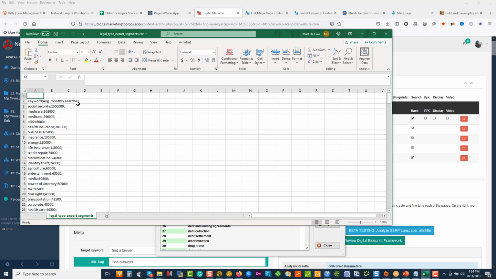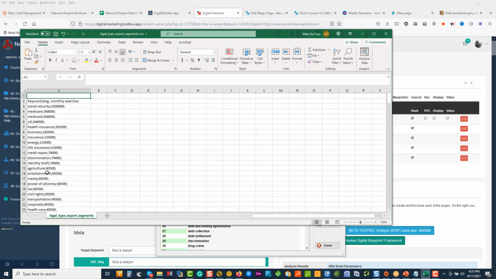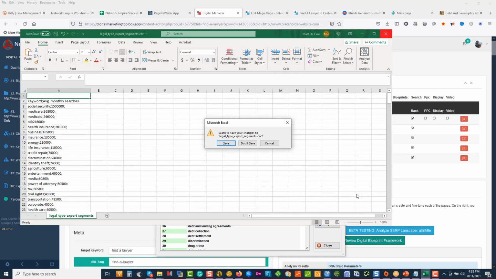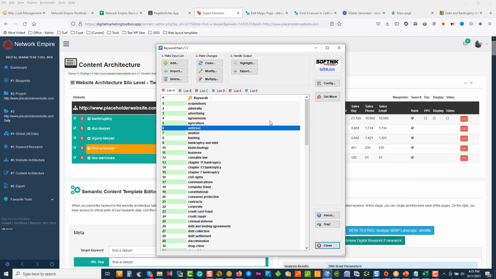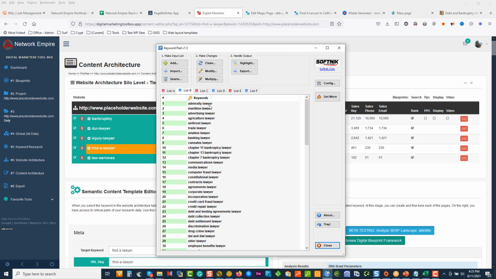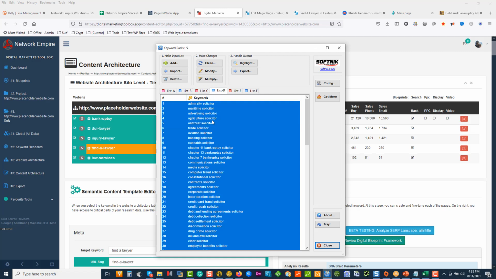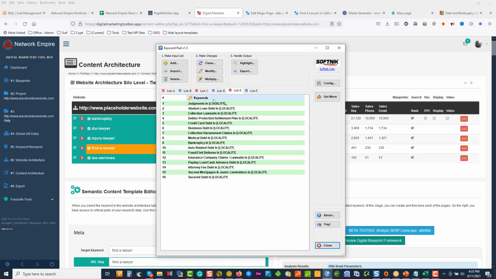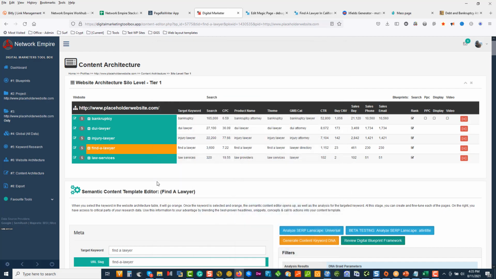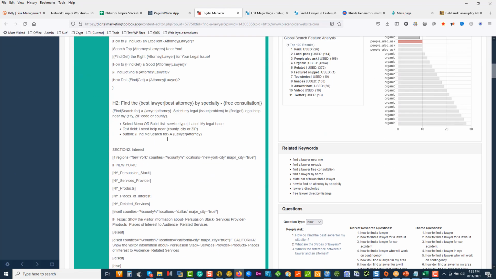I took those and I threw them into a keyword tool. Obviously, I opened it up wrong. I'll just cancel that for now. We'll leave that alone because it doesn't matter. I've taken these words and I started adding my modifiers. So that service type plus lawyer plus attorney plus solicitor, and so on. I then took this and I integrated it and dropped it into my content template.